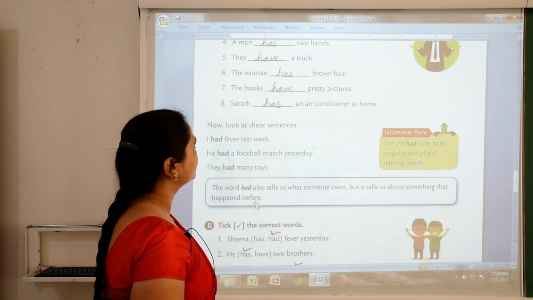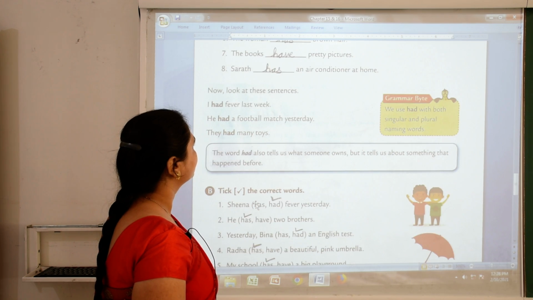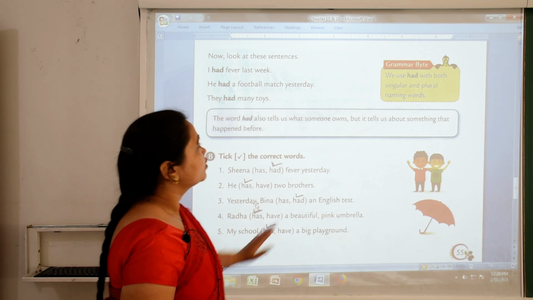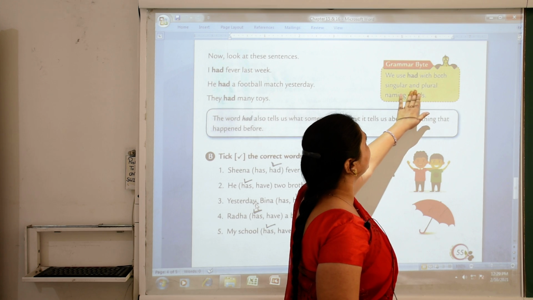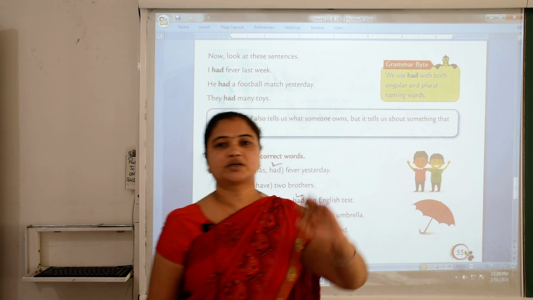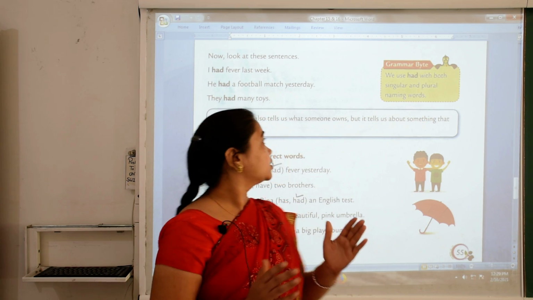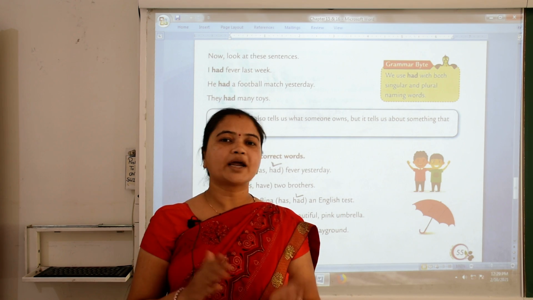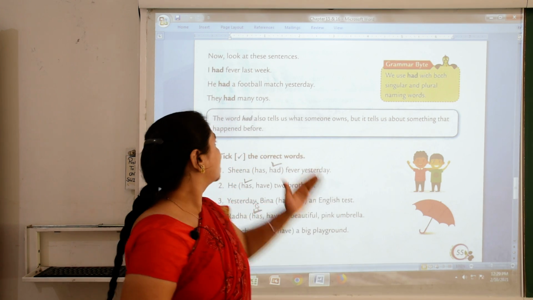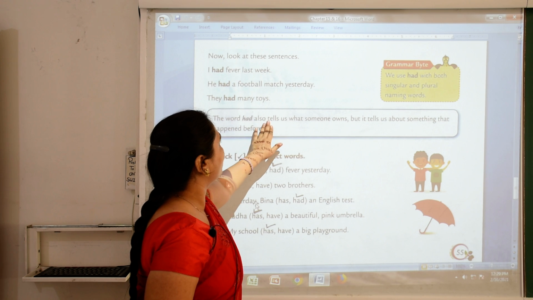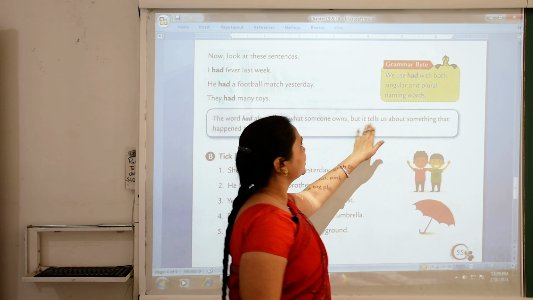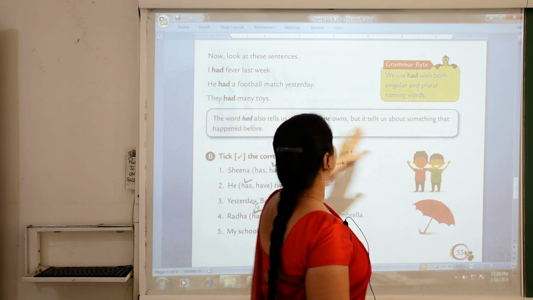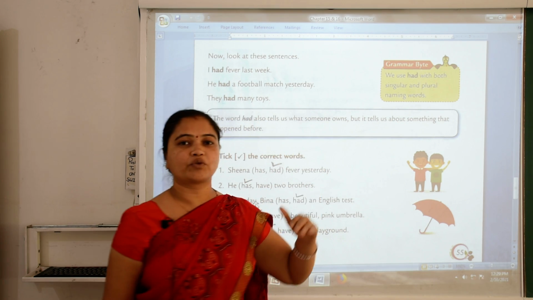Now we use had with both singular and plural naming words. The word had also tells us what someone owns, but it tells us about something that happened before.